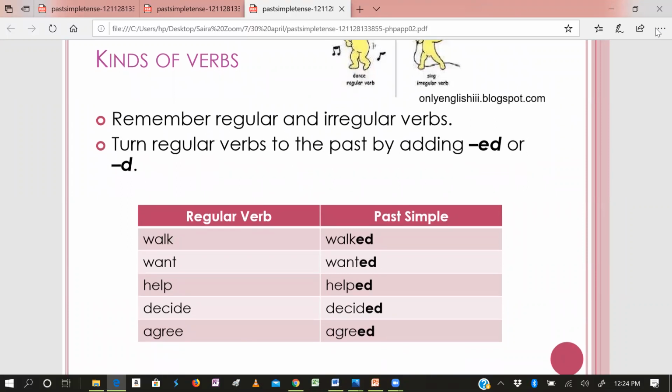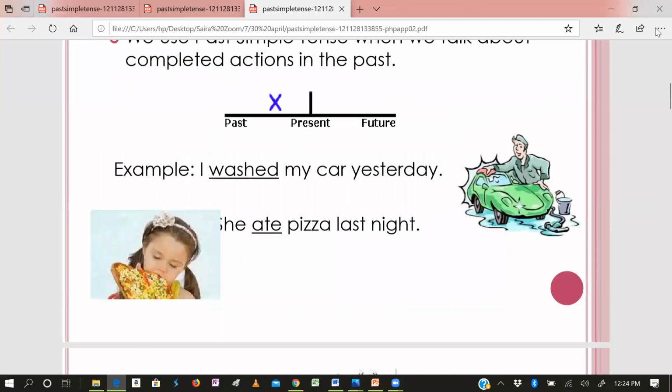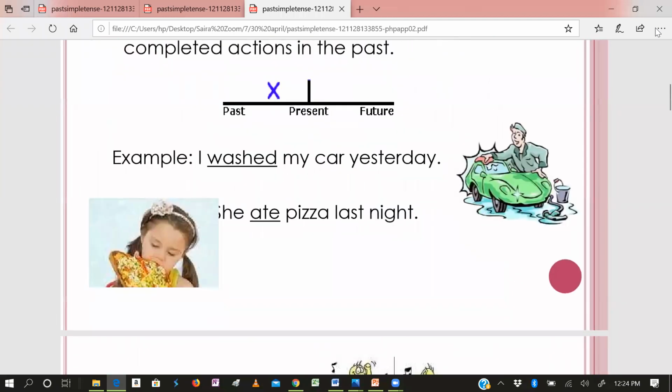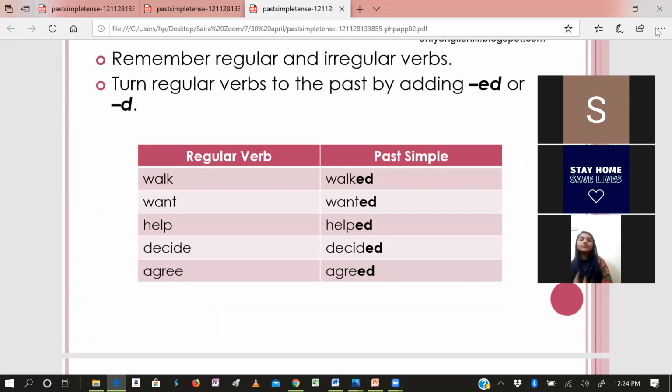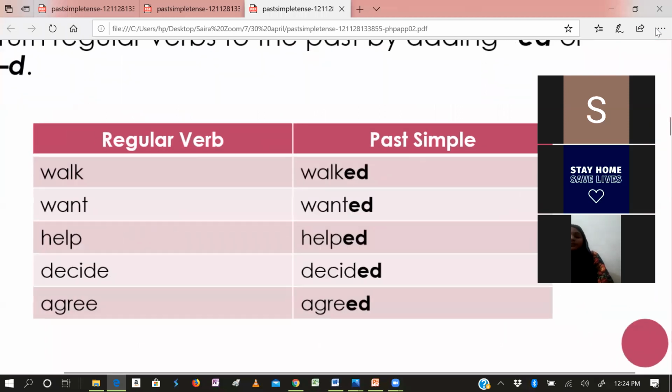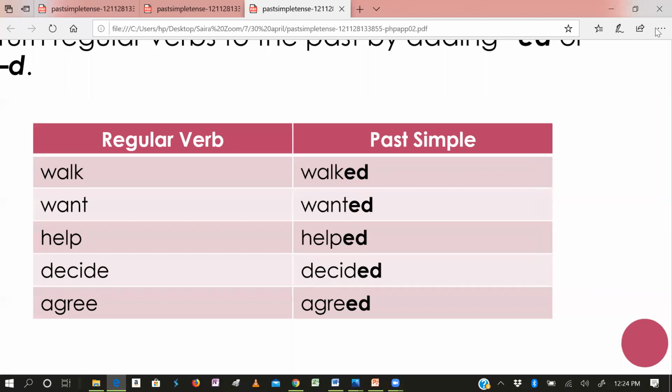Now look at kinds of verbs. So you have got the definition here. We use simple past tense when we talk about completed action in the past. These are the examples. So regular, how we make the second form. Walk, walked, want, wanted, help, helped, decide, decided, agree, agreed. Why am I reading this? Walk, walked. So definitely there is some important thing with the regular form of the verb.